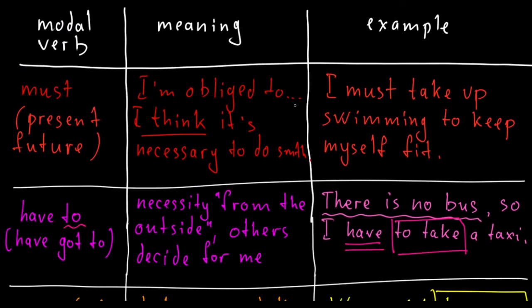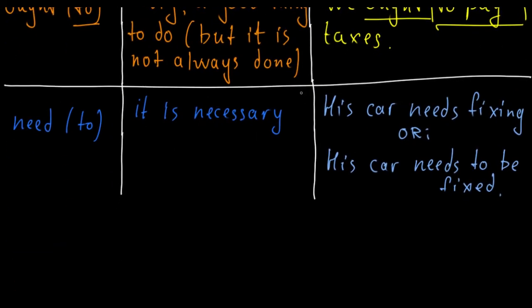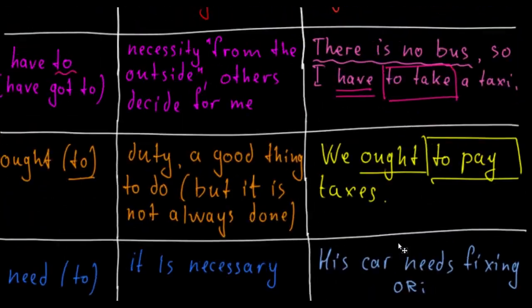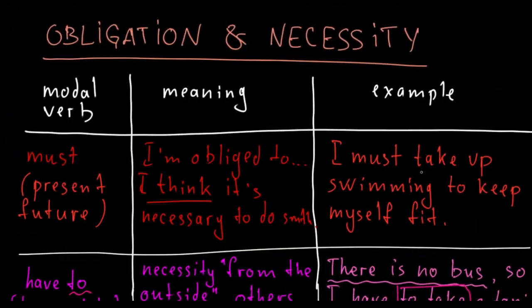So I think I must do it. I think it's necessary for me. It's very important for me to do it. But in case of needs, I think it's necessary for somebody else or for something else to be done. And this is all about modal verbs expressing obligation and necessity.